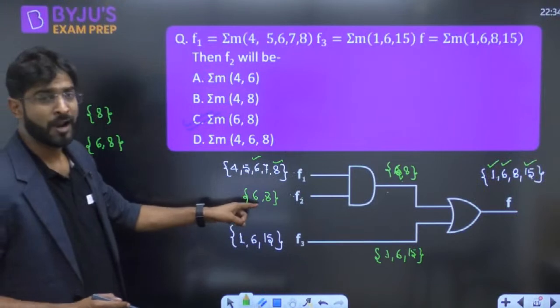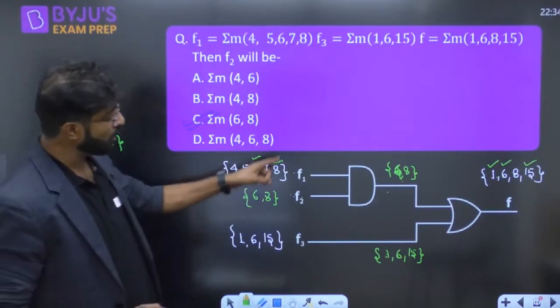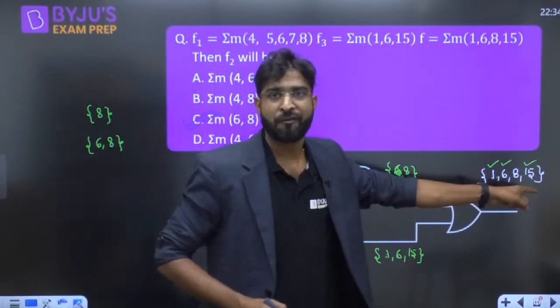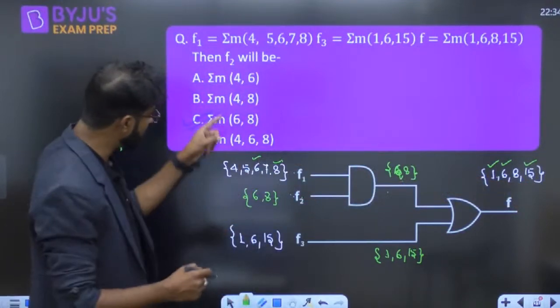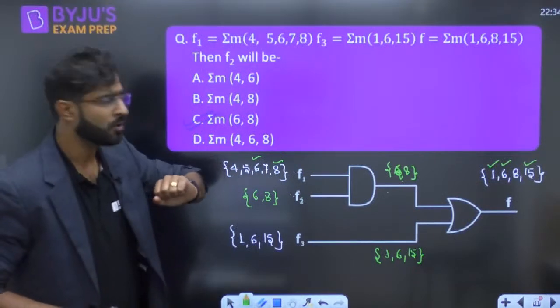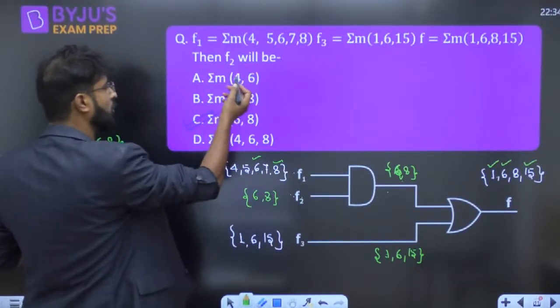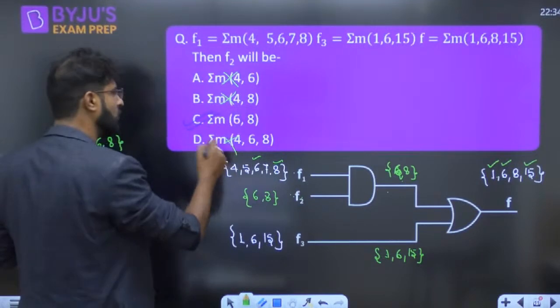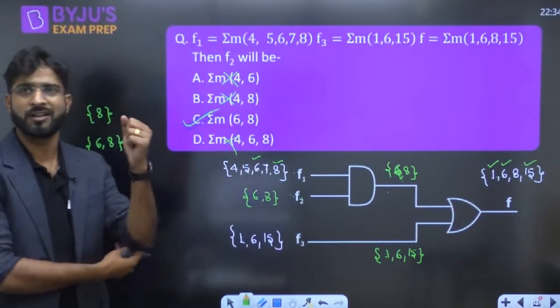But if you take 4 here, then 4 must be contained in F. But if you follow the options, my dear friend, there will be no 4 given in the output. So the option in which the 4 is there is wrong, that is wrong, that is wrong. So the correct answer to this question is just C.